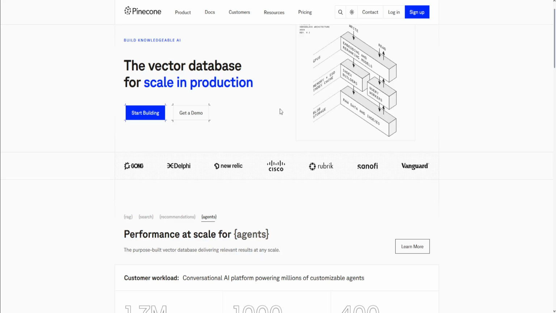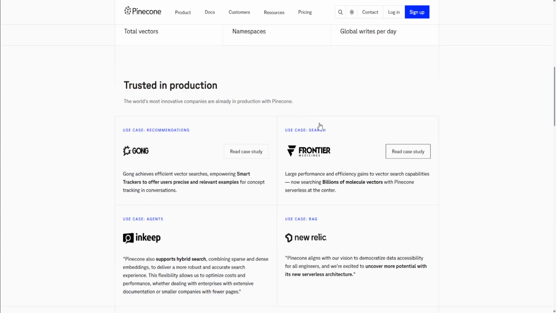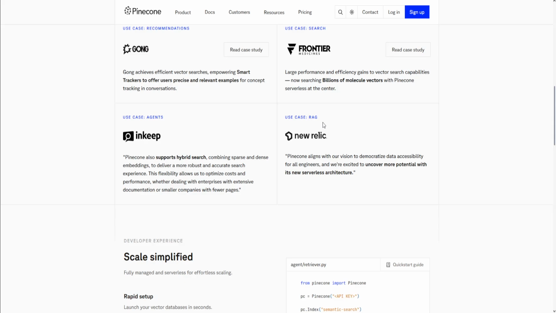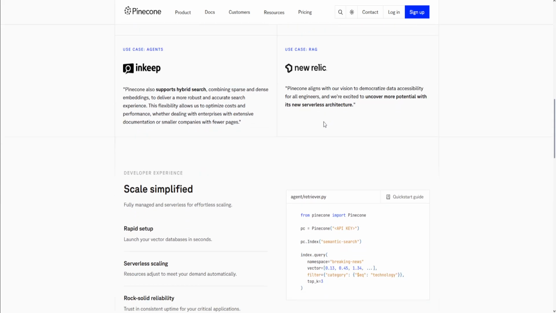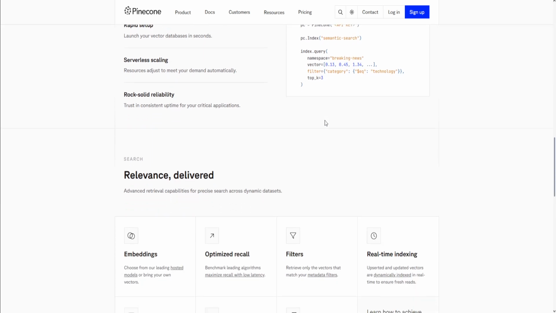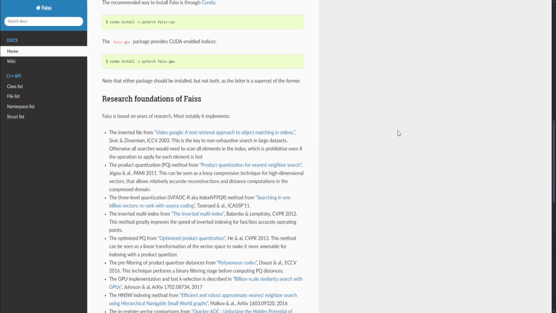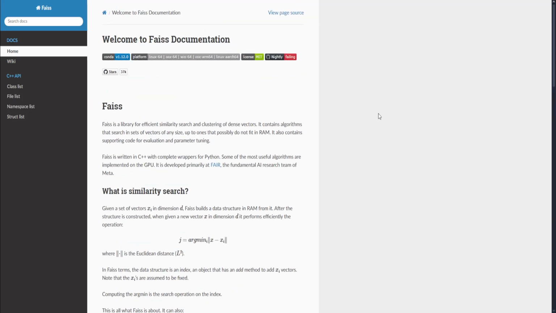There is also predictable pricing and support, and they offer developer-friendly APIs, like for Python and JS, integrating well with tools like LangChain. The cons, though, are that it has higher latency compared to Faiss, and there are some recurring costs, which may become more expensive the longer you use it, and it is less customizable compared to Faiss.